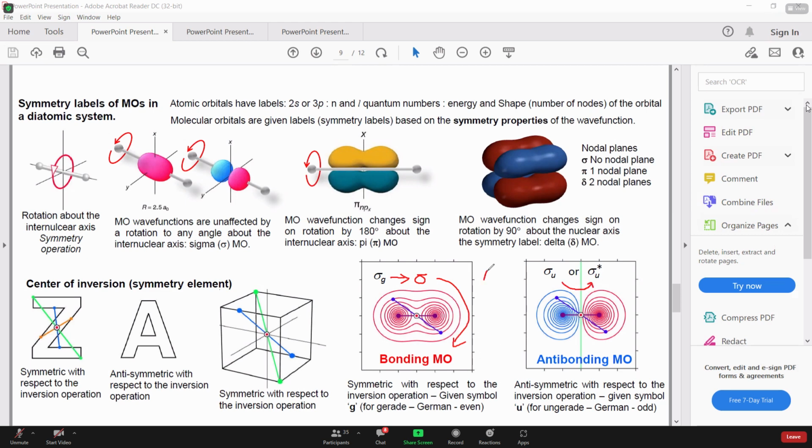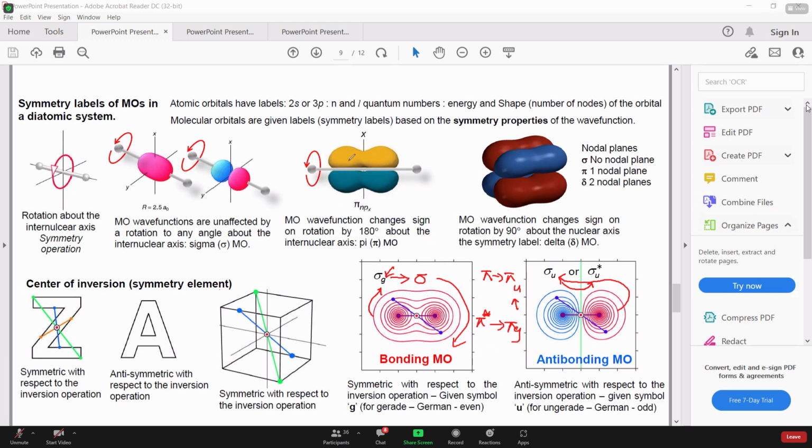But in case of pi systems, the bonding has symmetry U and the anti-bonding has the symmetry of G. So G and U are not related to bonding or anti-bonding, rather they are related to the center of inversion. If the phase remains the same after passing through the inversion center, the symmetry is called G. If it changes, the symmetry is referred to as U, right? And sigma and pi cases are opposite. The bonding of sigma will always be G, the bonding of pi will always be U.